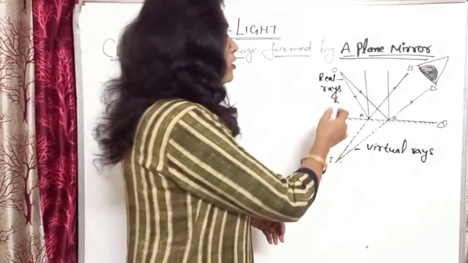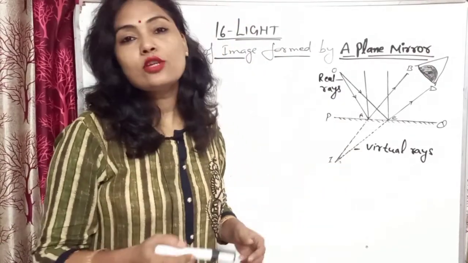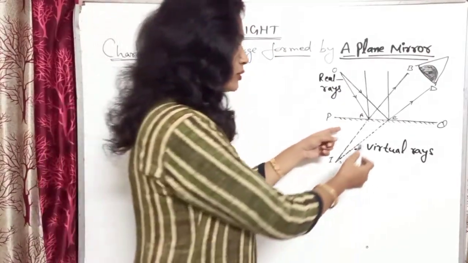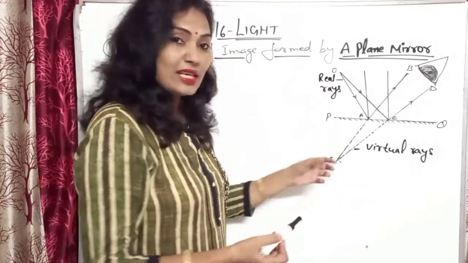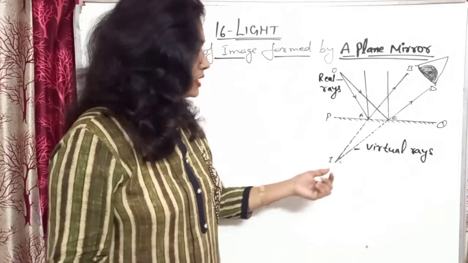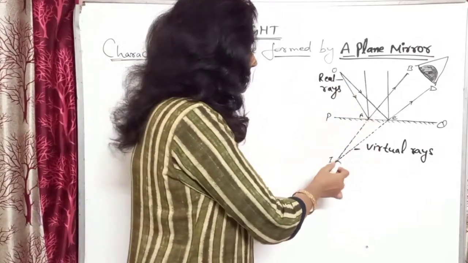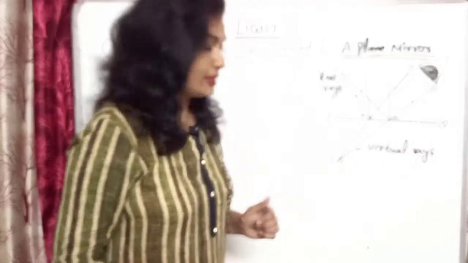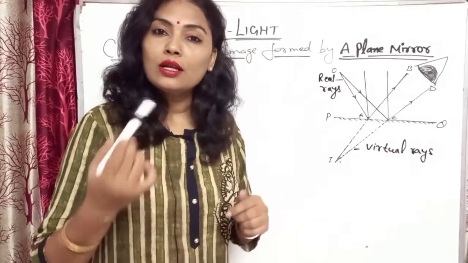Got it? Now the image I that is formed is a virtual image, because these lines do not actually meet, they only seem to meet. These are the real rays and these are the virtual rays, and the image is formed here. This is a virtual image.